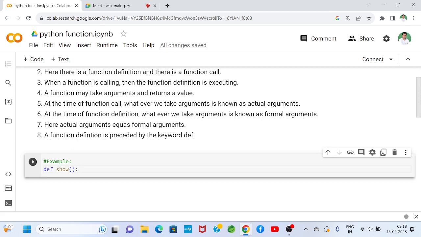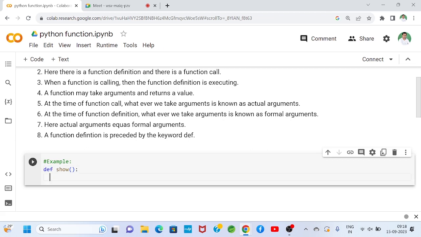To resolve our problem statement, we have to define our user defined function. So here the function name is show. Show is the function name, with parenthesis. We have written a function definition preceded by the keyword def.